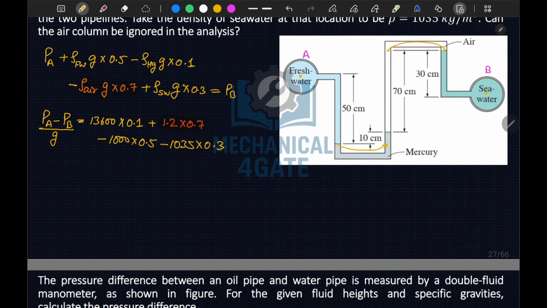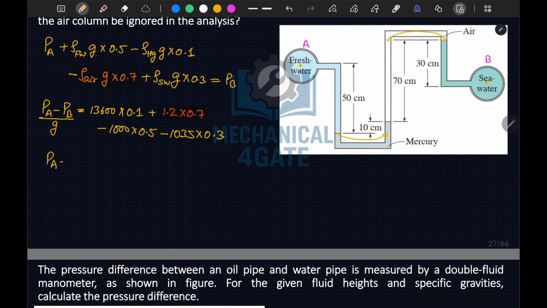So if I calculate the value, Pa minus Pb by g is equal to 1360 plus, 12 into 7 is 84, so this will become 0.84, minus 500, minus again here 1035 into 0.3 will become 310.5. And this is your term for air column.